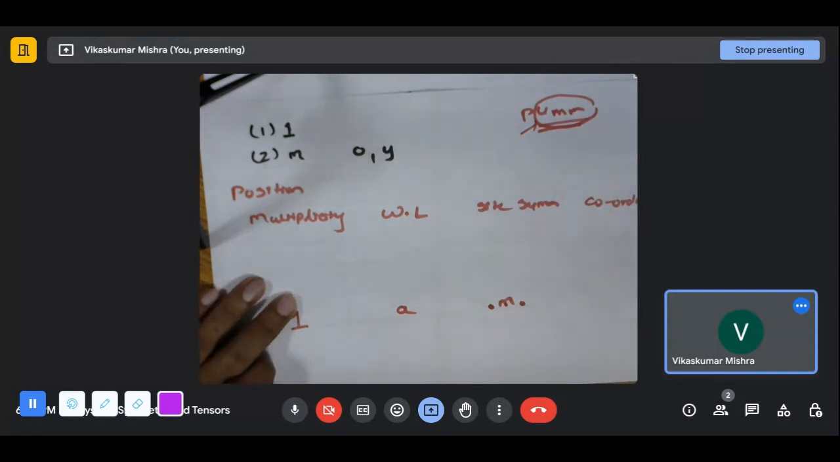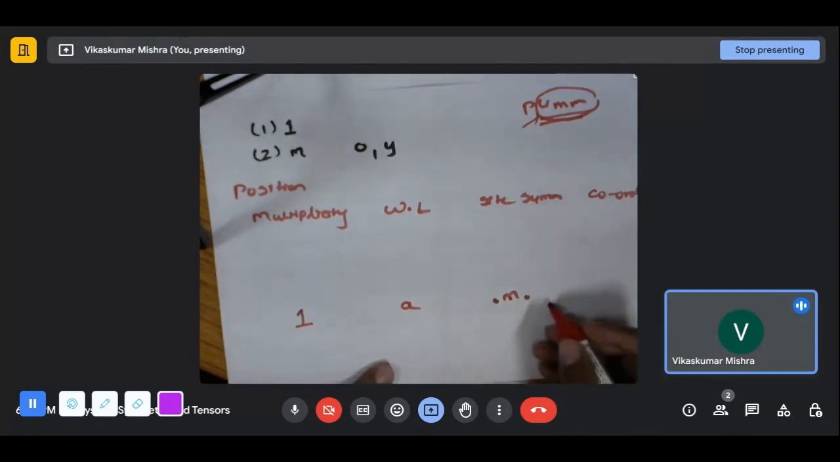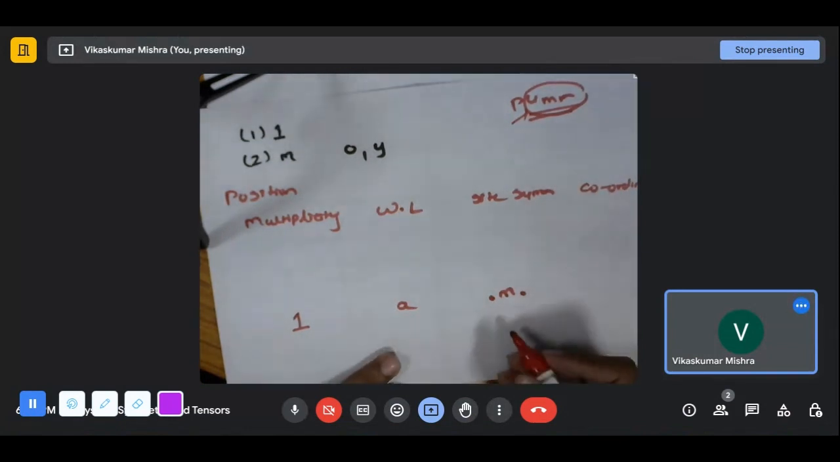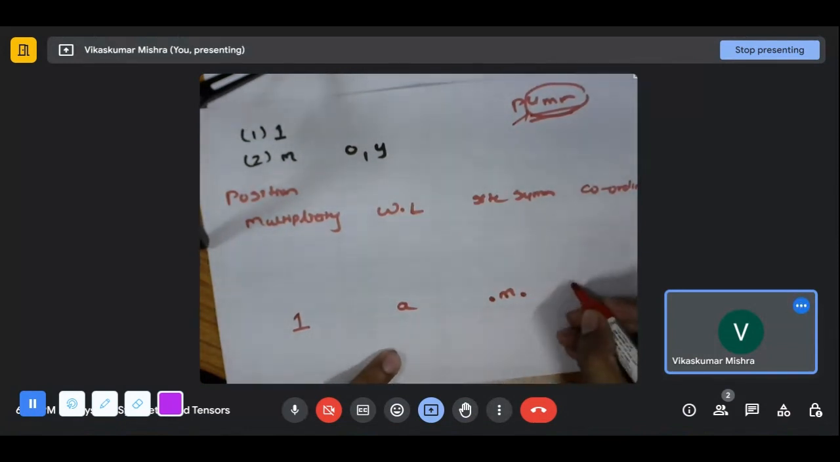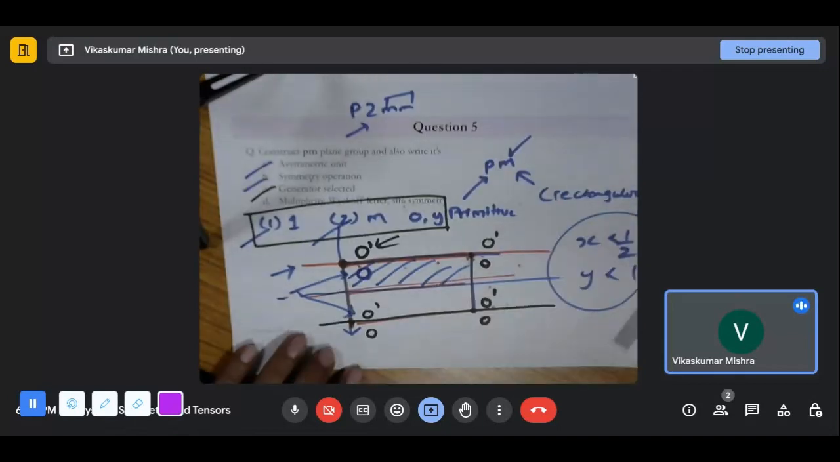But what is the position of this particular mirror? It is at 0, and y. X is 0, and the y coordinate can be anything. We shouldn't write them in the bracket, sorry. Now we have placed our point at this particular symmetry.